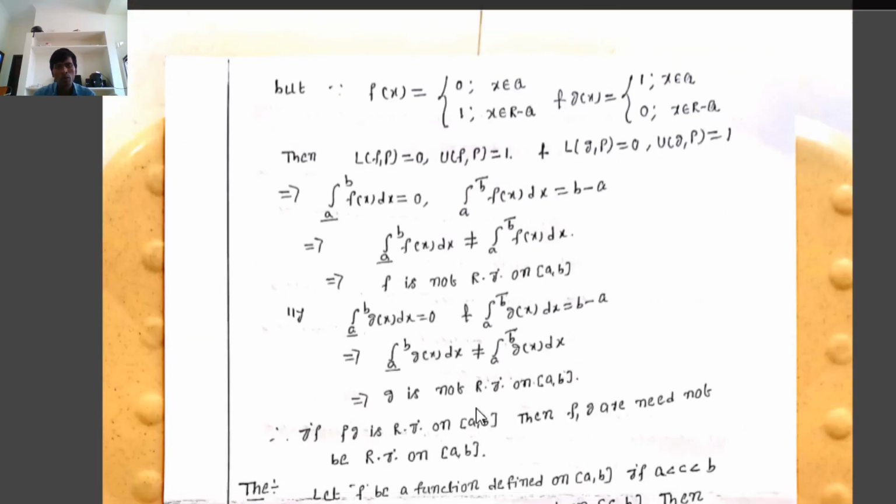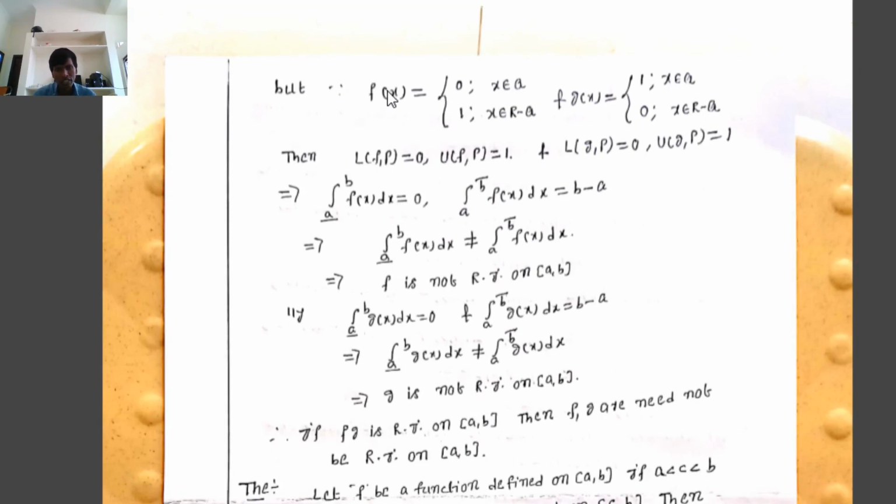Next, we have to verify the integrability of the functions f and g. Since f(x) equals 0 for x belonging to Q, and 1 for x belonging to R minus Q, and g(x) equals 1 for x belonging to Q, and 0 for x belonging to R minus Q, we observe that f(x) takes only the values 0 and 1. Therefore f is a bounded function on the closed interval [a, b], because all the images of f lie between 0 and 1. Similarly, all the images of g lie between 0 and 1, therefore g is also a bounded function on [a, b].